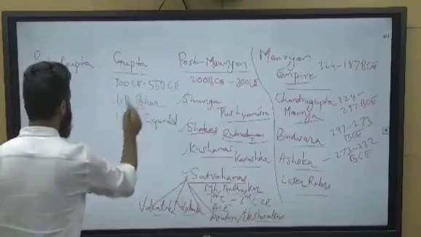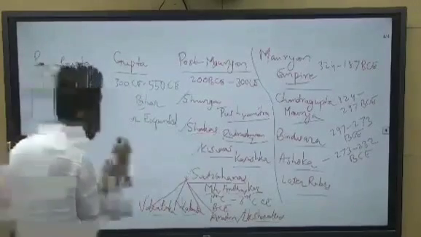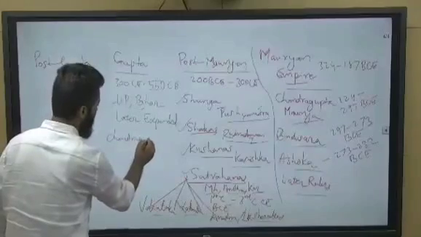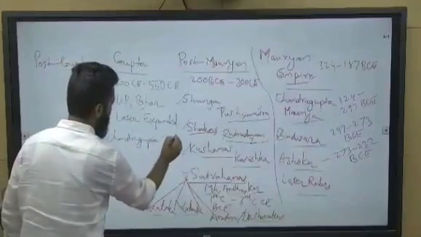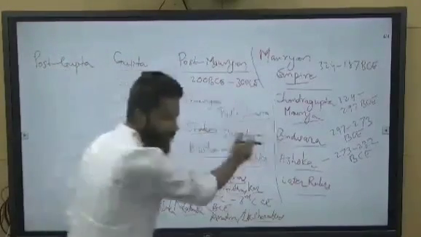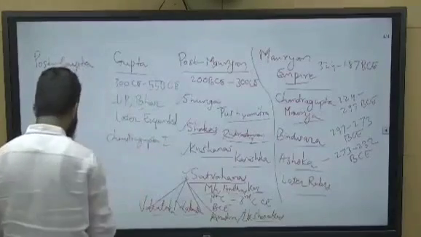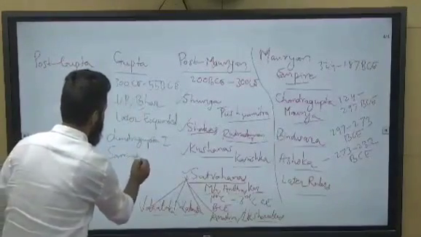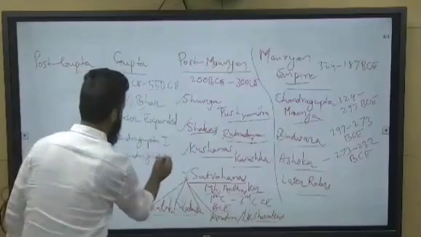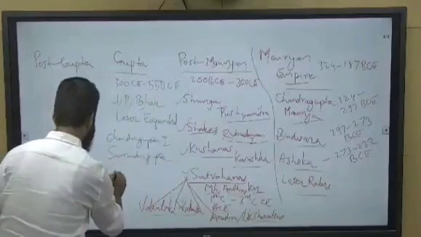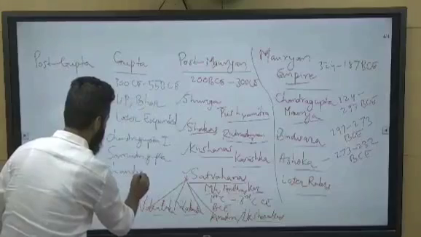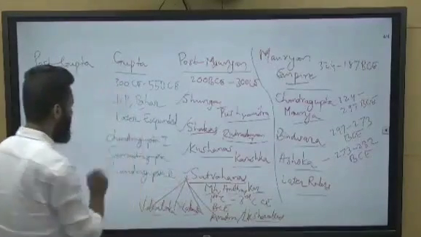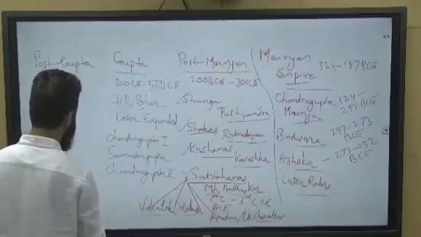Important rulers were Chandragupta I, because Chandragupta Maurya was there, so it is named Chandragupta I, and Samudragupta and Chandragupta II. These were important rulers.